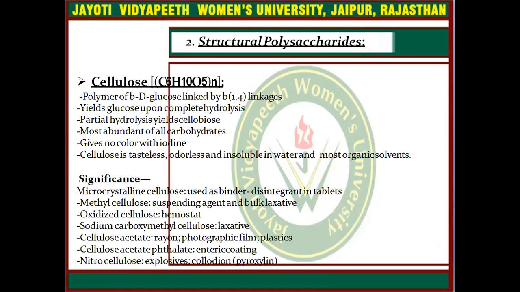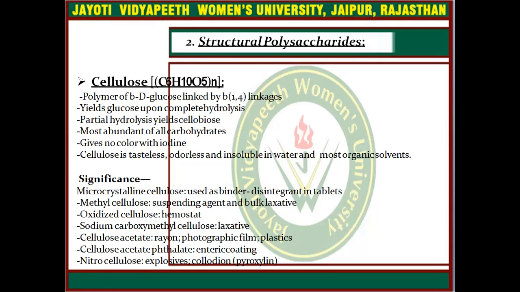substitute. Now we will discuss the structural polysaccharides. First of all, the major example is cellulose, whose formula is (C6H10O5)n, and it is a polymer of beta D glucose linked by the beta 1,4 linkage. It yields glucose upon complete hydrolysis. Partial hydrolysis yields cellobiose.